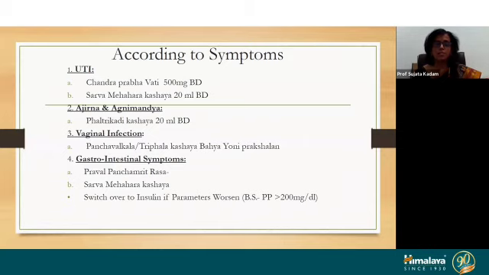Sometimes the patient is having symptoms related to GDM like UTI, Ajirna, Agnimandya, some vaginal infections or gastrointestinal symptoms. So if she is a case of UTI, Chandraprabhavati you can prescribe, or Sarvamehar Kashaya is also useful in UTI. If Agnimandya and Ajirna is associated with GDM, then Patolakadi Kashaya helps very nicely with such cases.